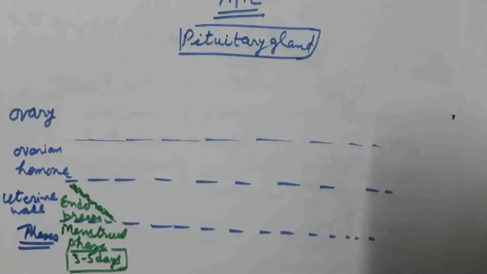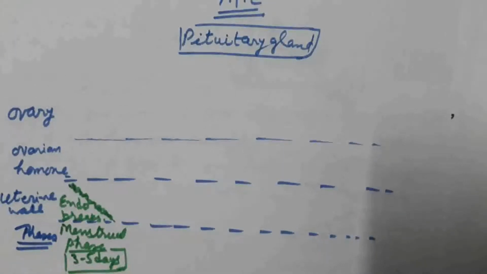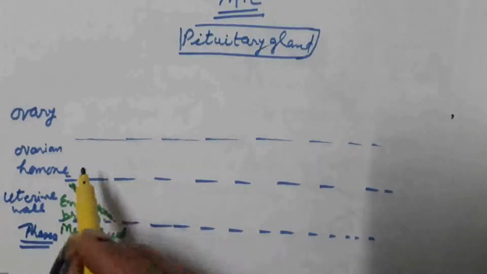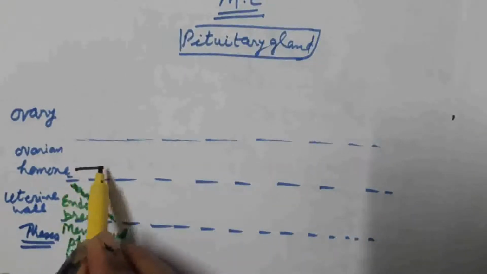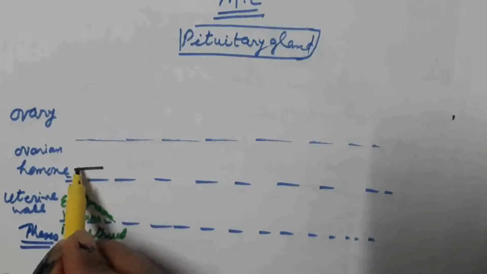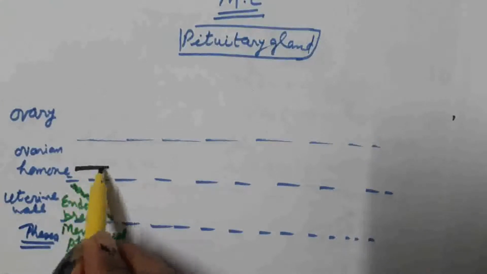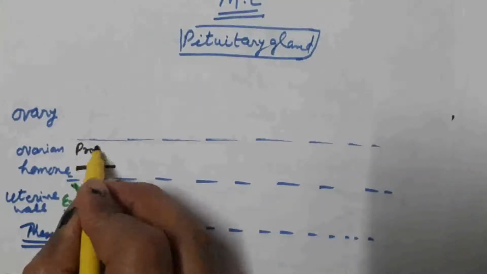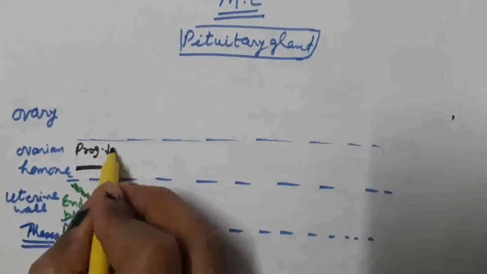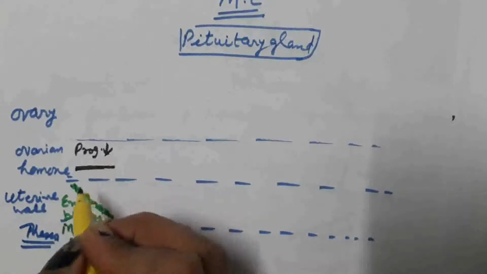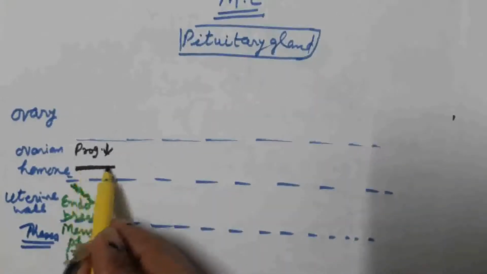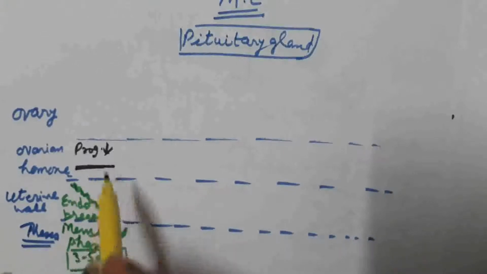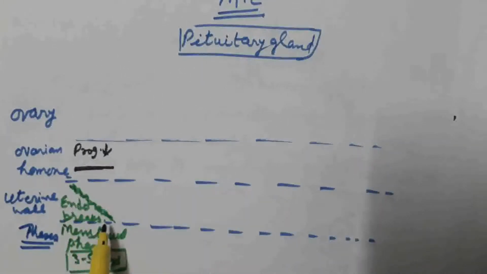Why does the breakdown of endometrium take place? Because of the low level of progesterone. Progesterone is released from the corpus luteum. Progesterone level is very less, lowest level of progesterone. Because of this, endometrium, that is inner lining of uterus, breaks down.